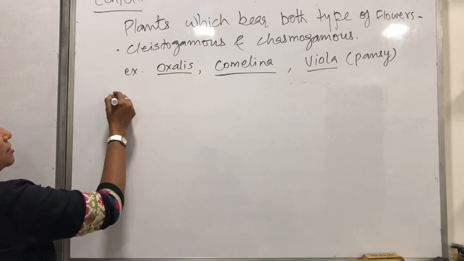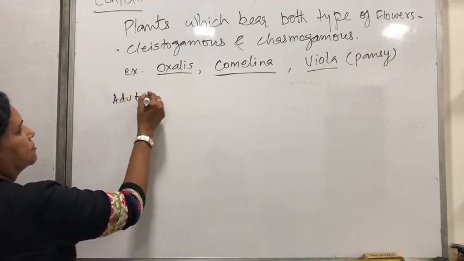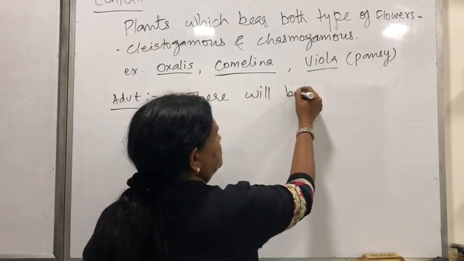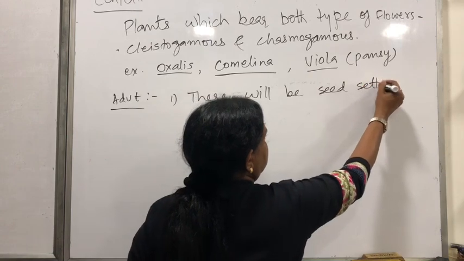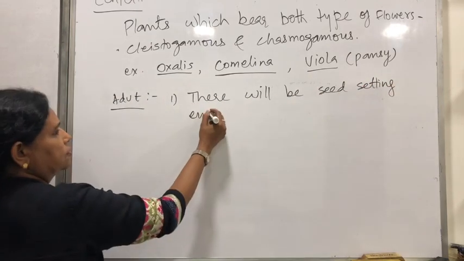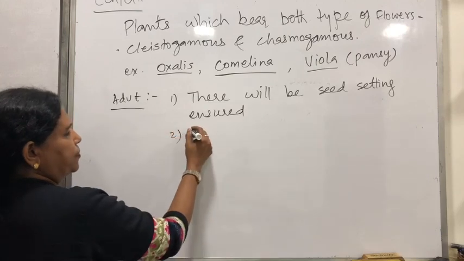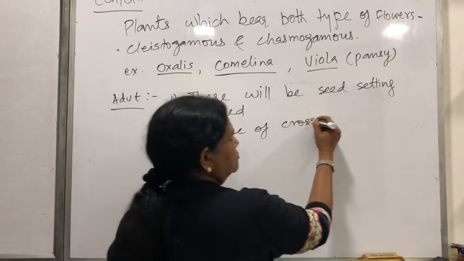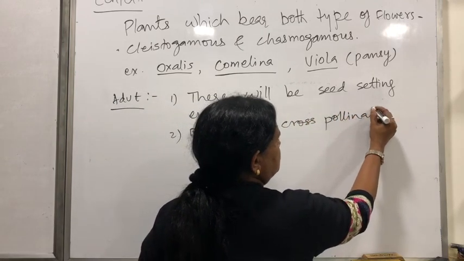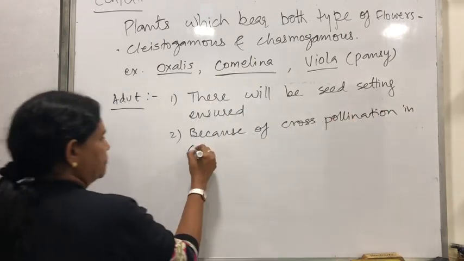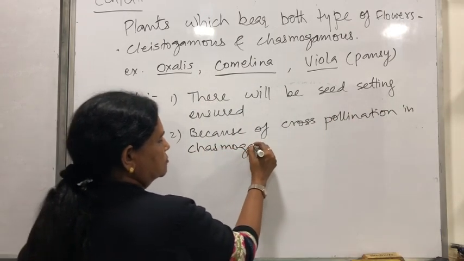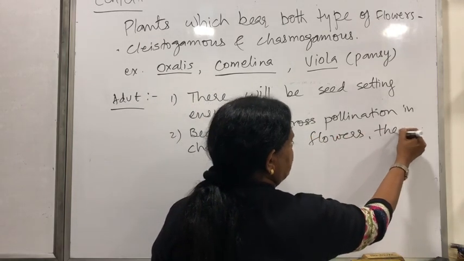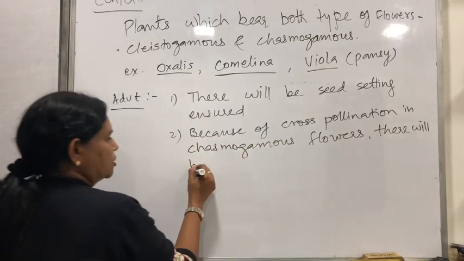So advantages. There will be seed setting ensured, and because of cross pollination in chasmogamous flower, there will be variations.